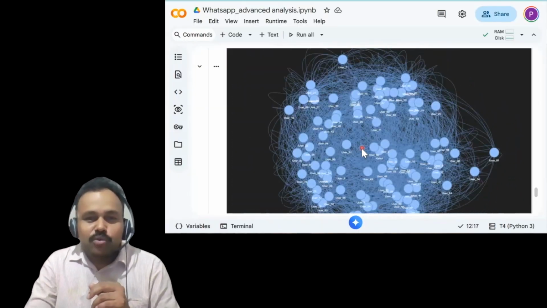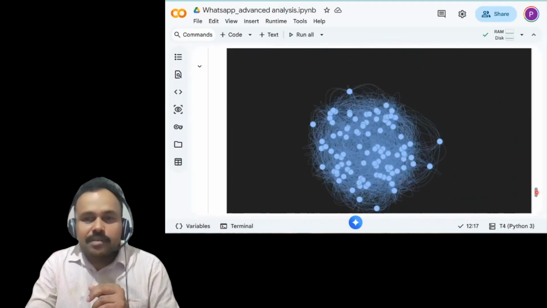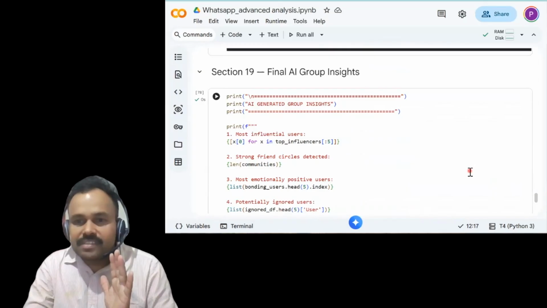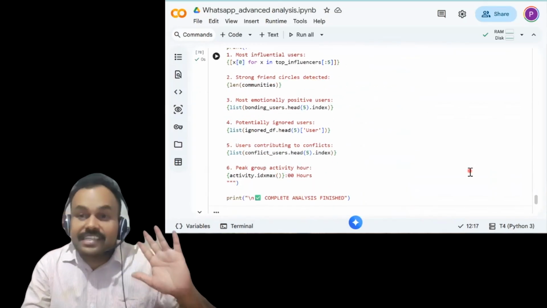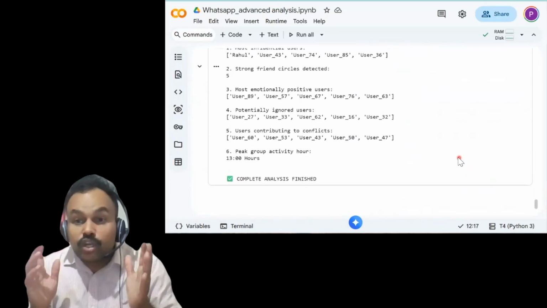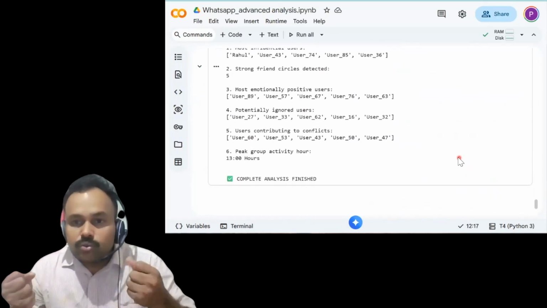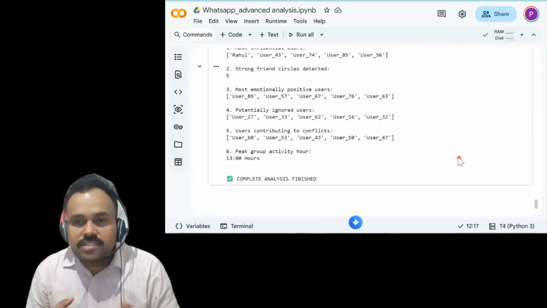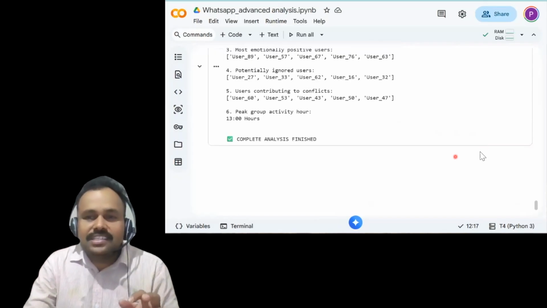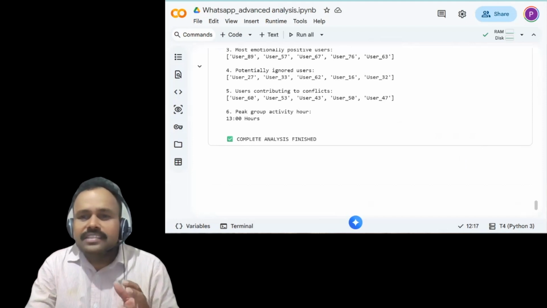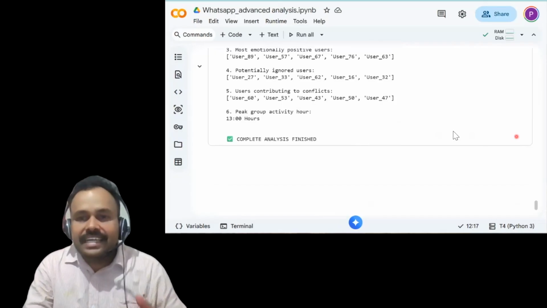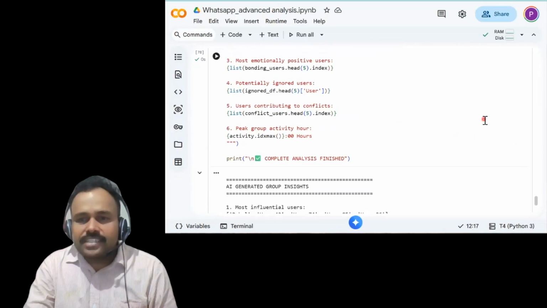Okay, so we are moving to the final section. This is the final reveal of what we had in this project, an actionable summary in some way: the most influential users, the ignored voices, the conflict creators, and who are the influencers, etc. So this is overall a data-backed overview of the group's unique personality and dynamics. So that's all about the project.